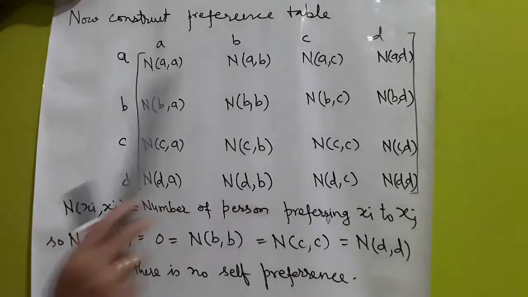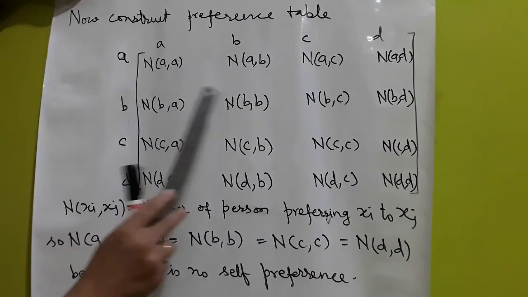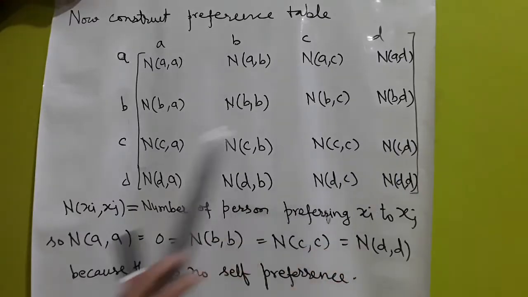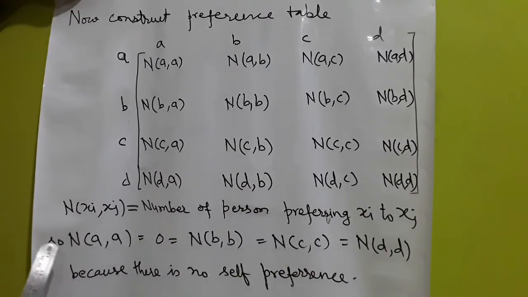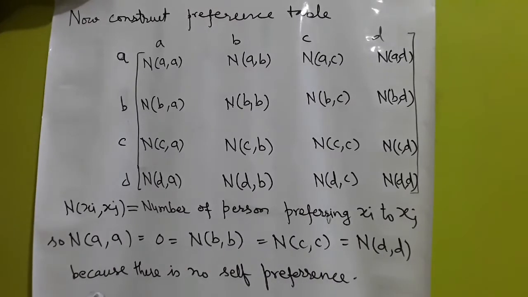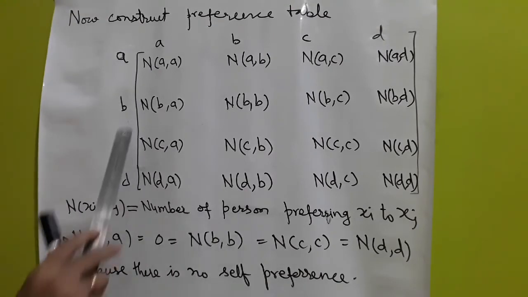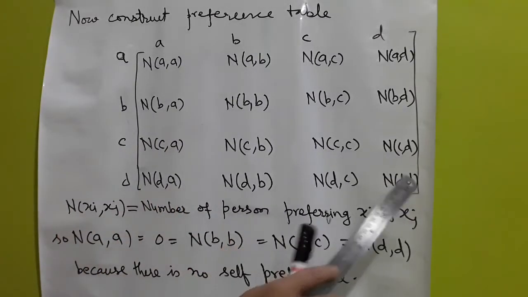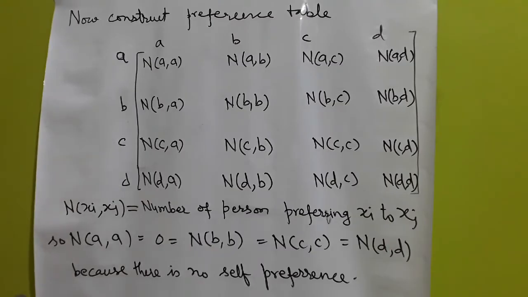Similarly, this row is the preference of B with respect to A, B, C and D. This row is the preference for C, and this row is the preference for D. Here n(xi, xj) is the number of persons preferring xi to xj. So NAA = NBB = NCC = NDD = 0, because there is no self preference. No preference with respect to A to A, B to B, C to C and D to D. So the diagonal must be 0.